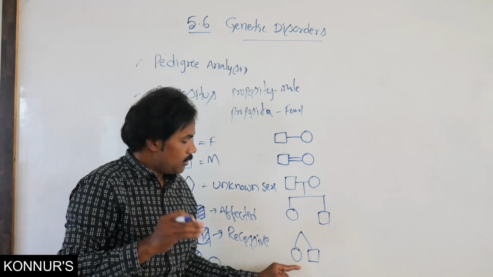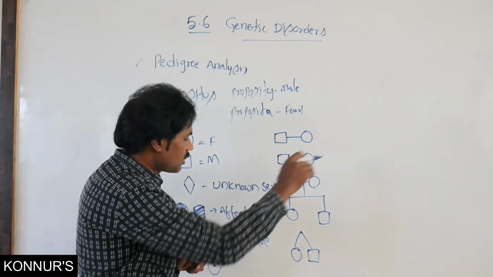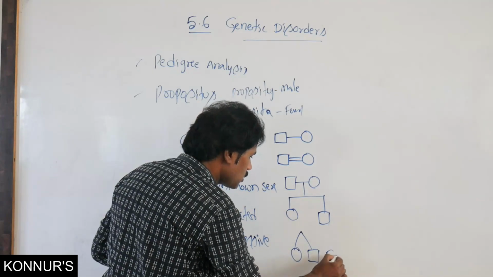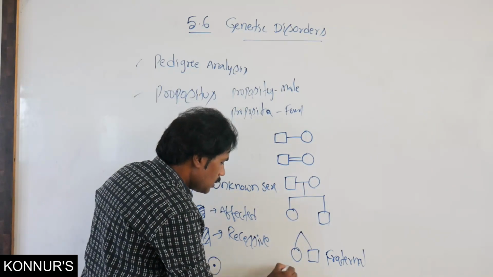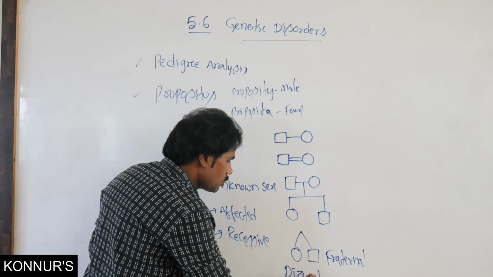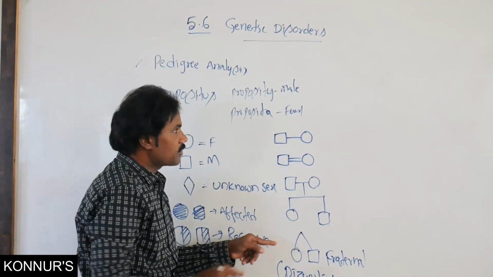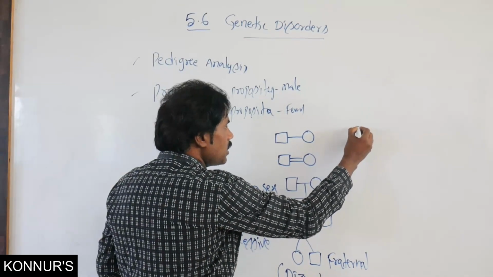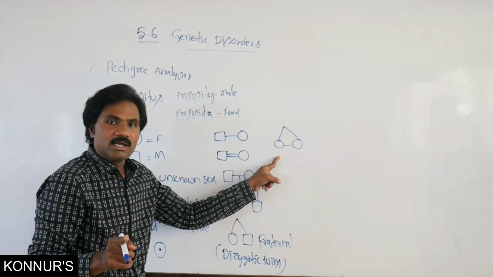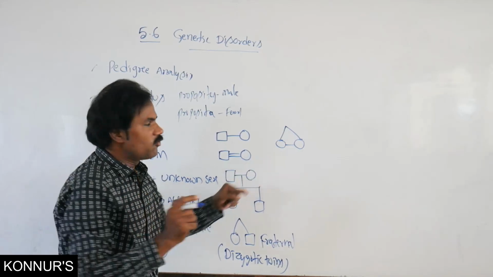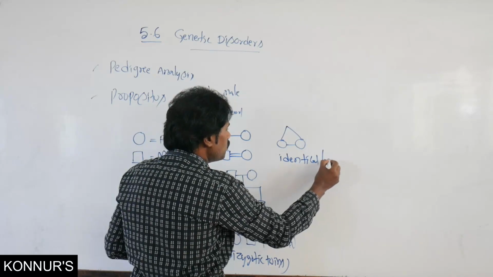These are dizygotic twins, fraternal twins. Similarly, if it is represented this way, that is identical or monozygotic twins.